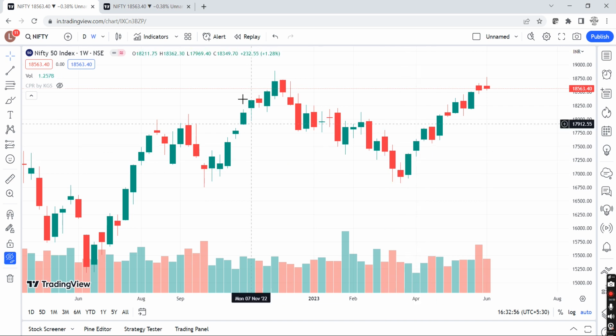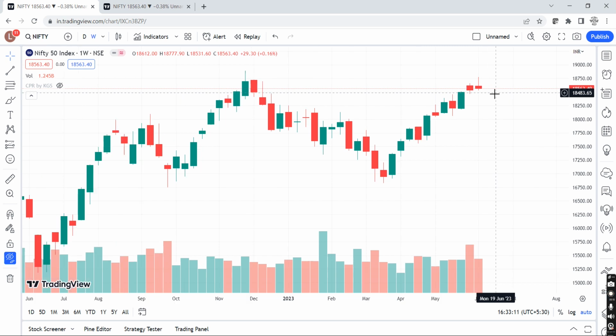Not that it forms on the bottom. See, again on the top, two reds are being repeated with the third. Again here, this is still a bottom, two reds are repeated with the third. Now again we are at the top, so we have the probability that two reds can be repeated with the third on weekly also, on daily also. This is a probability. It is not that this will happen 100%. This is a probability, right?